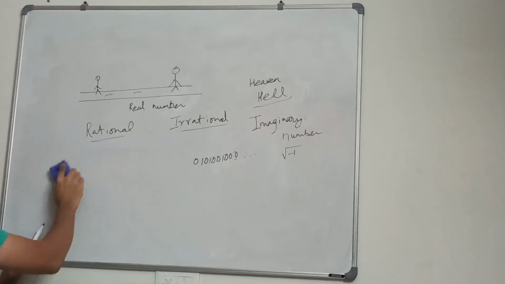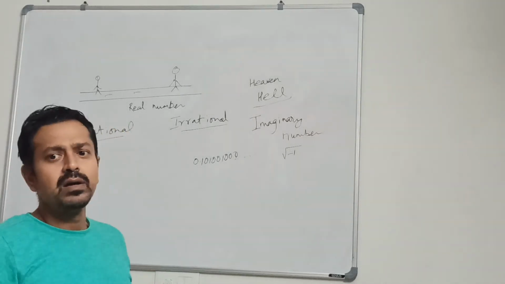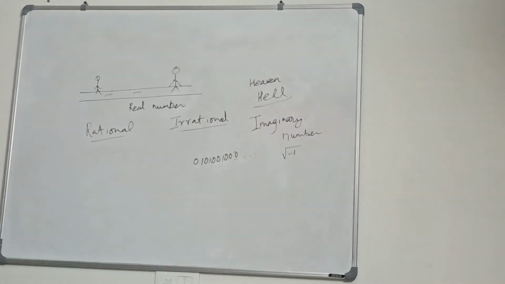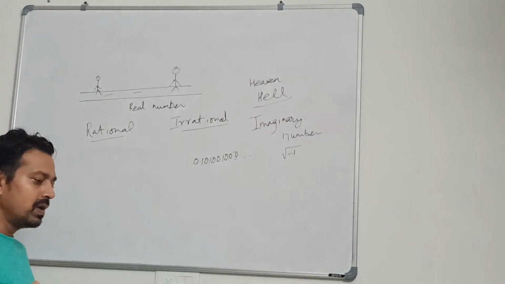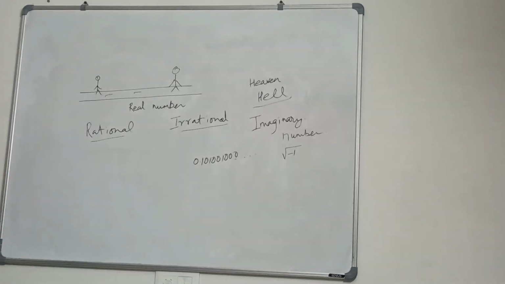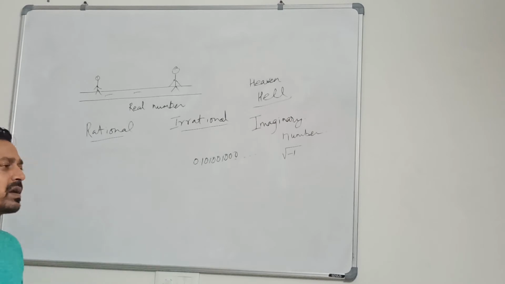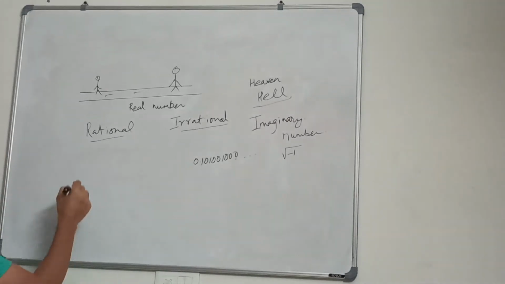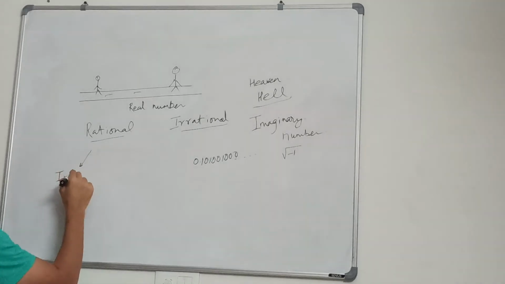Now we'll talk about rational people. You'll have some people who are bodily perfect, perfect in body and health, and looking fine from outside. That we may call an integer.